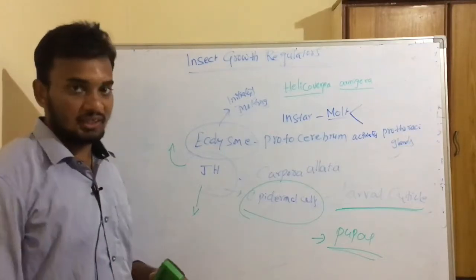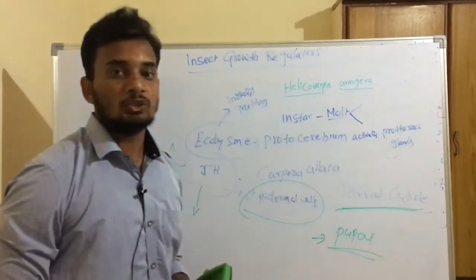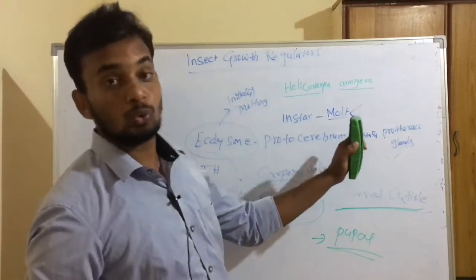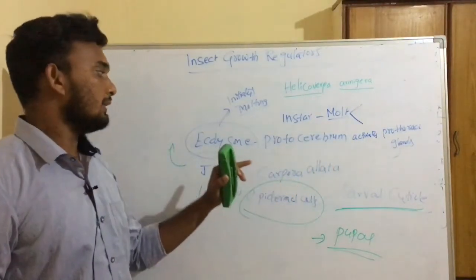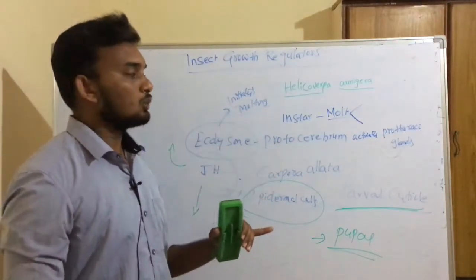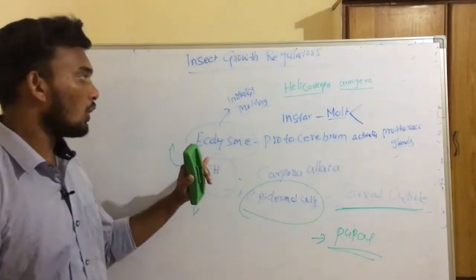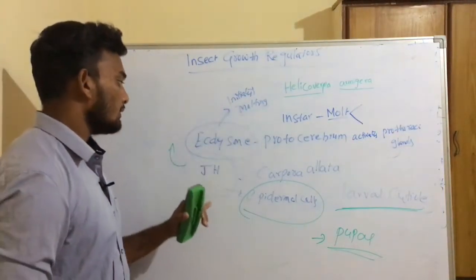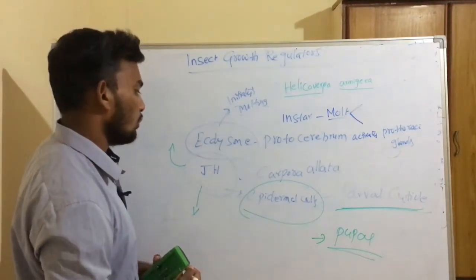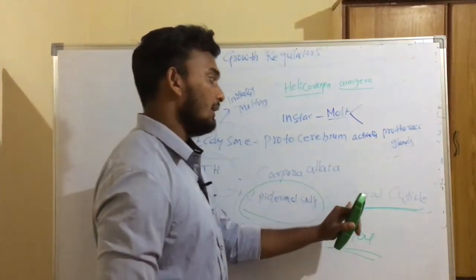So when an insect is mature enough or ready to molt into another larva, it stops feeding, and at that stage the protocerebrum will activate the prothoracic glands to secrete the ecdysone hormone, and this ecdysone hormone will initiate the molting. After each molt the larva has to develop a new cuticle. After removal of the old cuticle, the concentration of juvenile hormone will increase substantially, and at higher concentrations the epidermal cells will secrete larval cuticle.